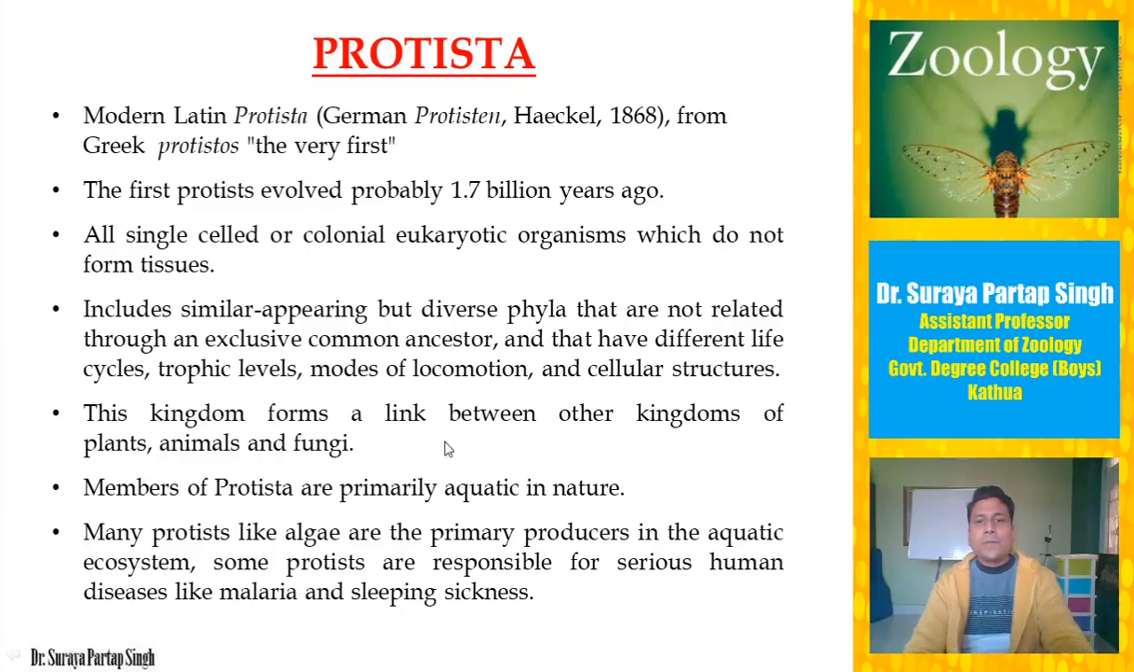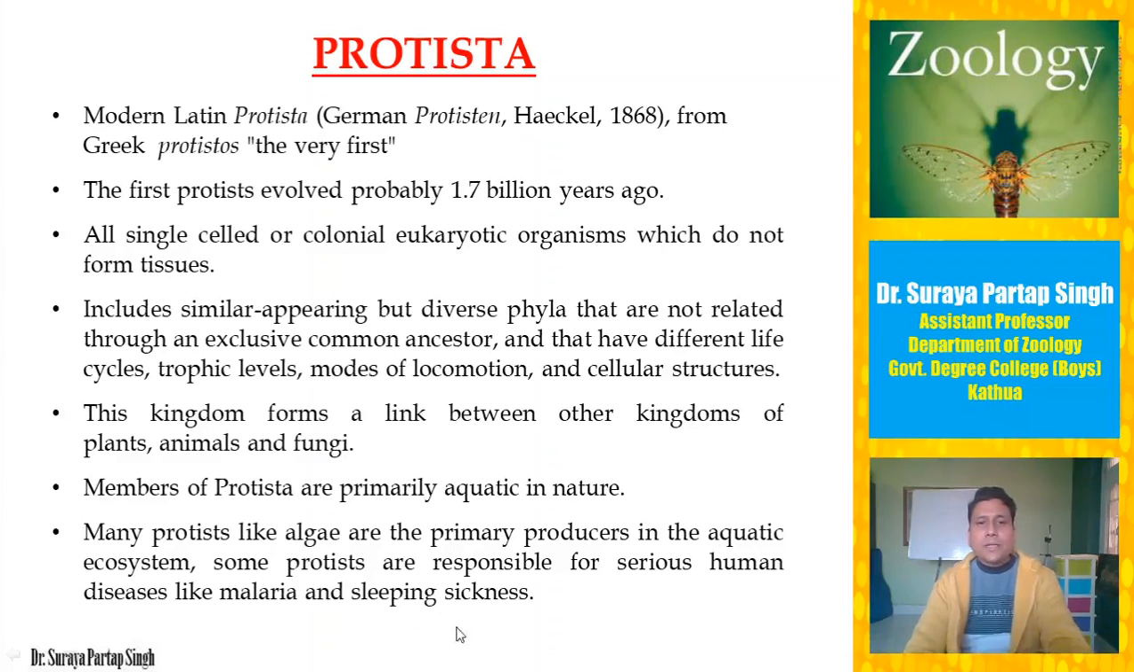So this kingdom forms a link between the other kingdoms of plants, animals and fungi. Why do they form a link between these kingdoms? Because it includes unicellular eukaryotic organisms which are plant-like, unicellular eukaryotic organisms which are animal-like, and unicellular eukaryotic organisms which are fungus-like.